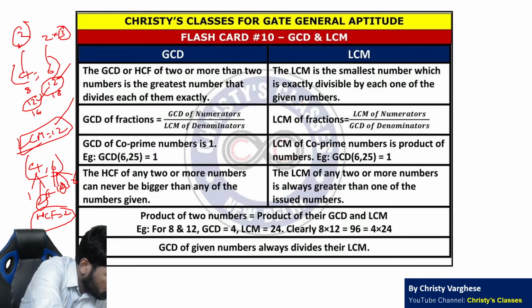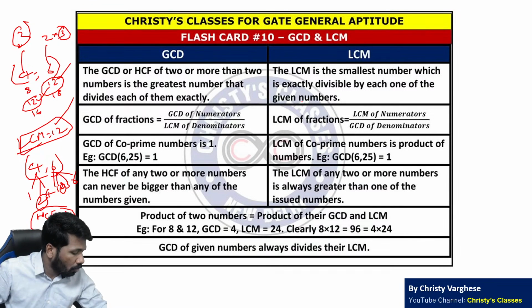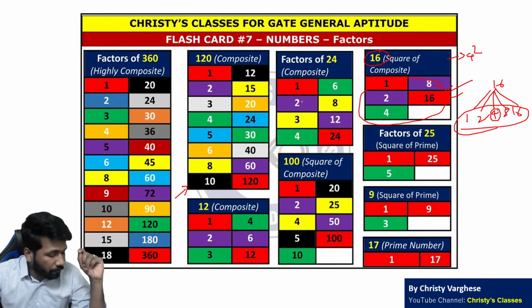So for even numbers we have number of factors. No. We cannot say we have odd number of. I didn't say even number, Hema. What I told is perfect square.